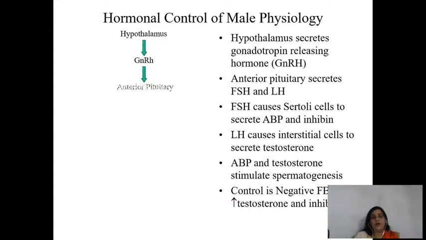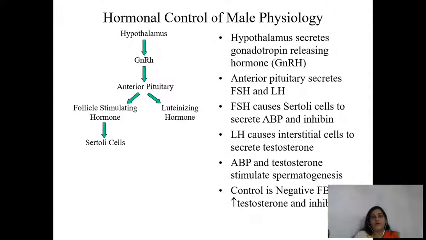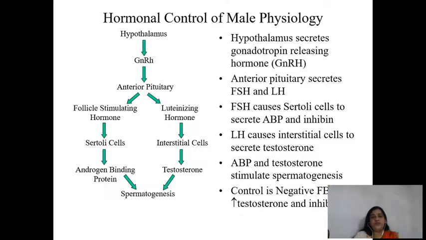Now the hormonal control of male physiology. Male physiology is influenced by the axis called the hypothalamo-pituitary-testicular axis, where the hypothalamus has specific nuclei which secrete different hormones.